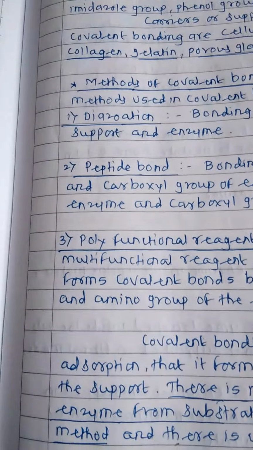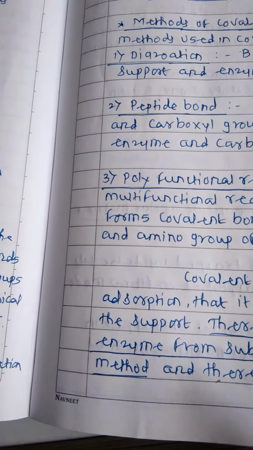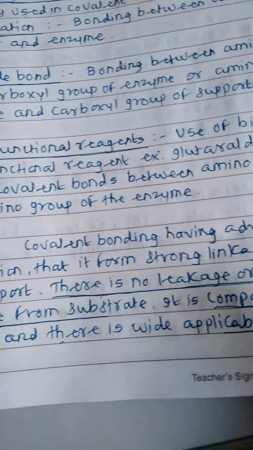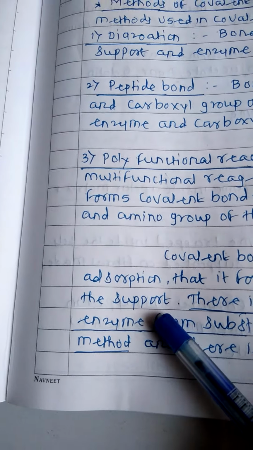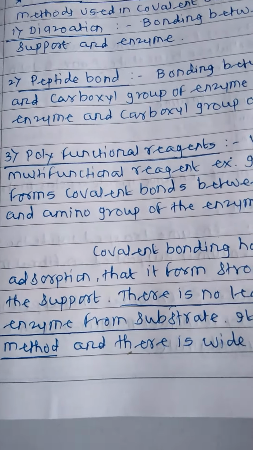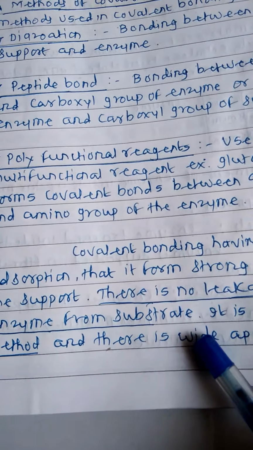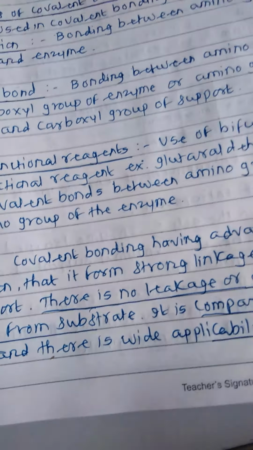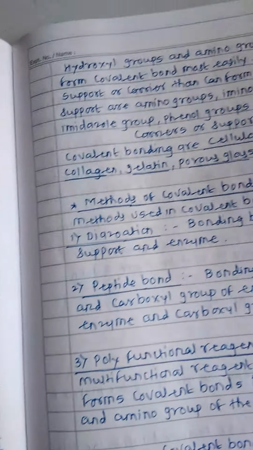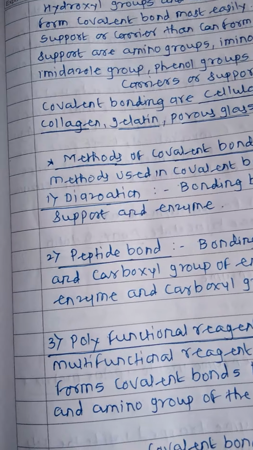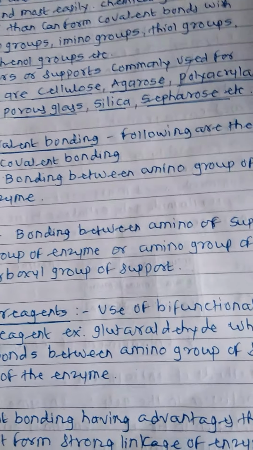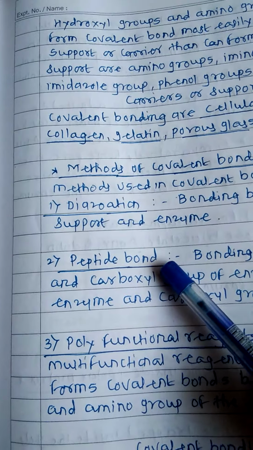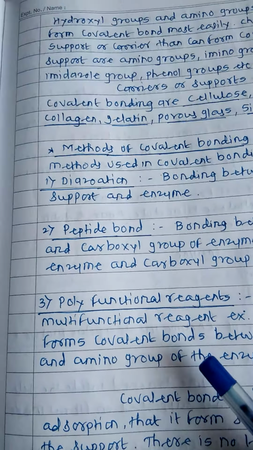The advantage of this method is that the enzymes are strongly attached to the support. There is no leakage or desorption of the enzyme from the support, and this method is comparatively simple as compared to the adsorption method. Now, for covalent bond formation, there are three different types: first is diazotation, second is peptide bond formation, and third is polyfunctional reagent.